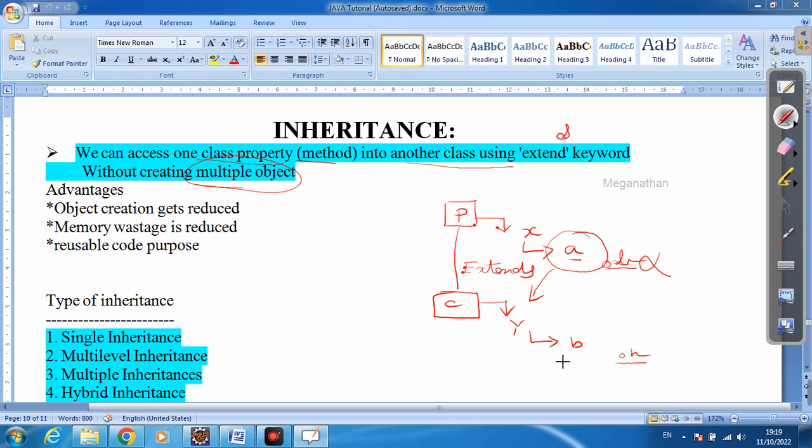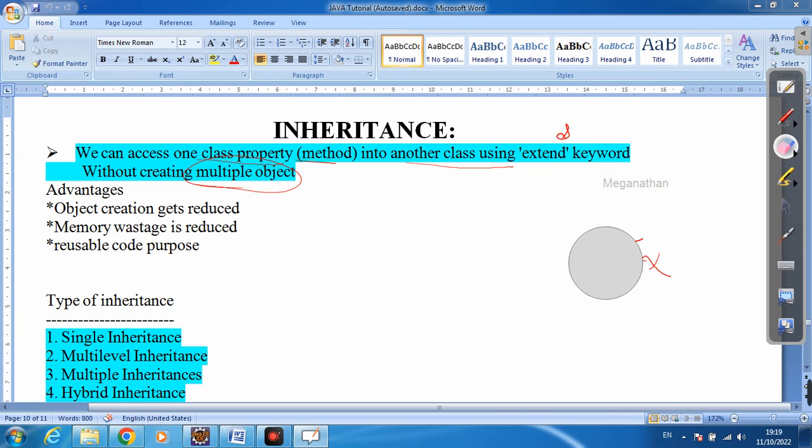I will only create an object for the child class, and I'll call this a business logic by using this method. So this is called inheritance. You will understand more when we write the program in Eclipse.